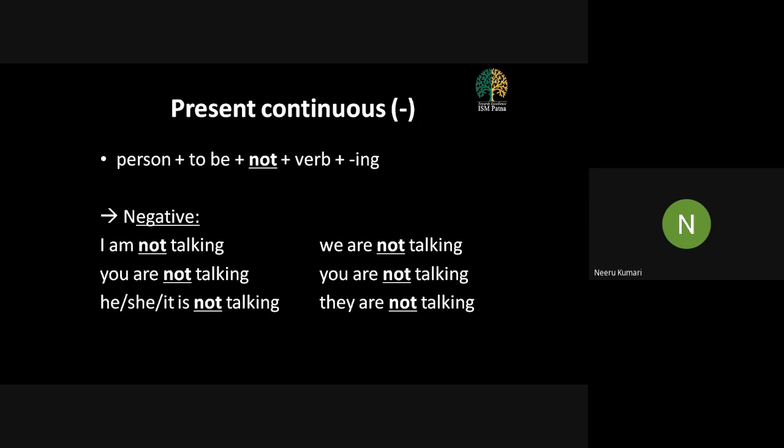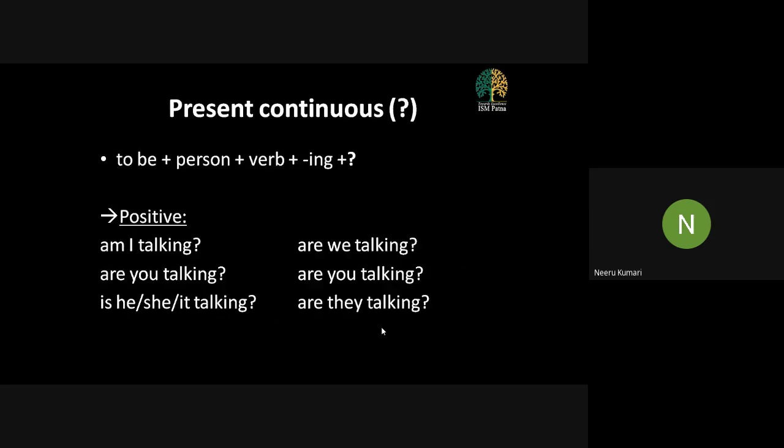So could you all understand where to use present simple and where to use present continuous? Yes, in case if you have any doubts, I'll appreciate if you can ask those doubts and get them clear. Now, finally, in today's class, we are also going to talk about the questions that we frame whenever we are talking about the present continuous.